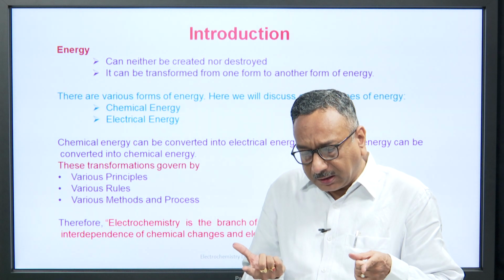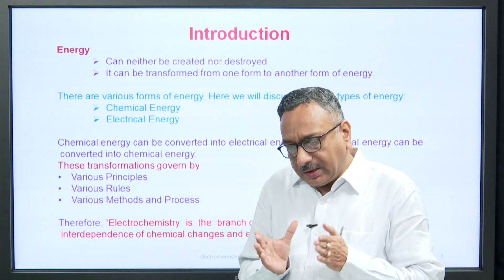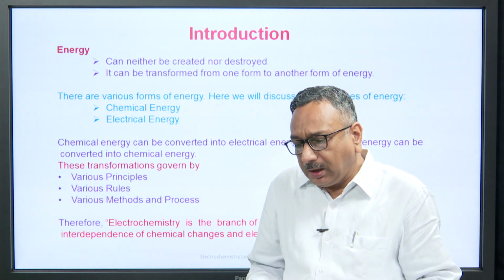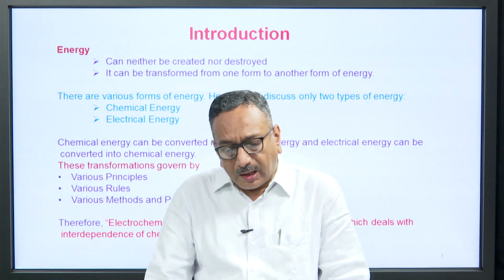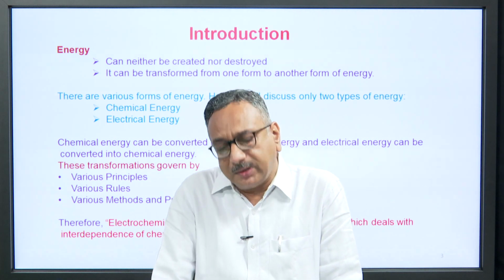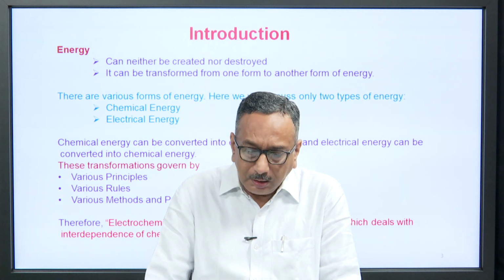Therefore, we can define electrochemistry as the branch of physical chemistry which deals with the interdependence of chemical changes and electrical energies.